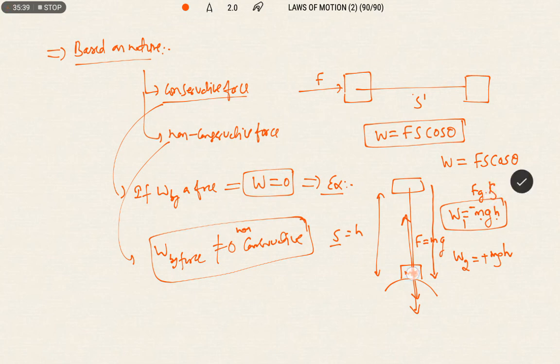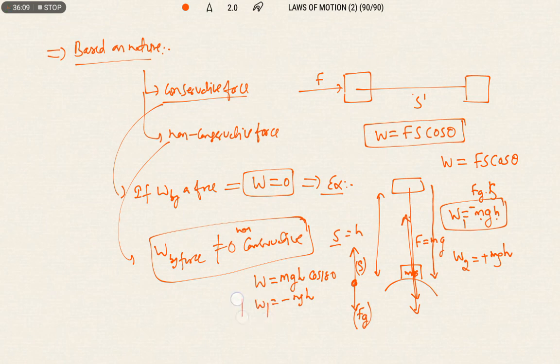So that these two forces will be in opposite directions. This is the direction of the displacement and this is the direction of the gravitational force. I am going to find the work done by gravitational force only. Gravitational force is downwards and displacement is upwards. Therefore, we can write Fg, mg, displacement h and cos 180. What is the value of cos 180? Minus 1. So minus mgh when it is moving upwards.